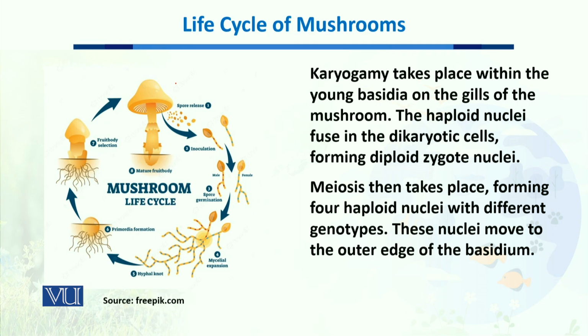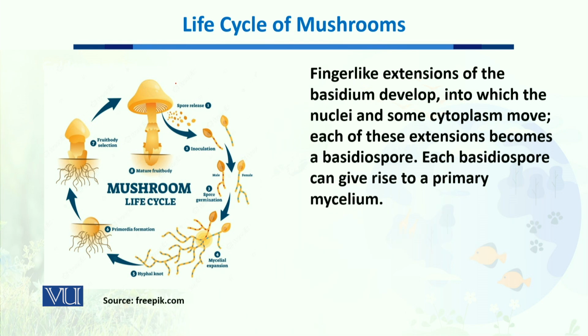After the formation of these zygotes, meiosis takes place, which forms four haploid nuclei with different genotypes, different from each other. These nuclei move to the outer edge of the basidium, and they are released as spores.